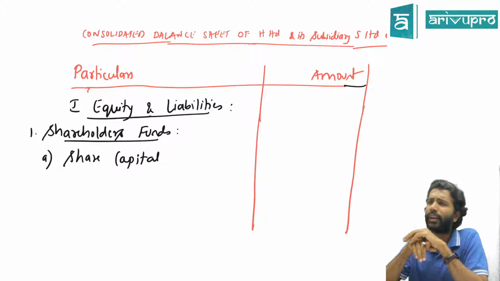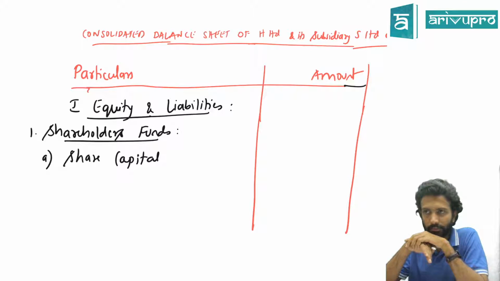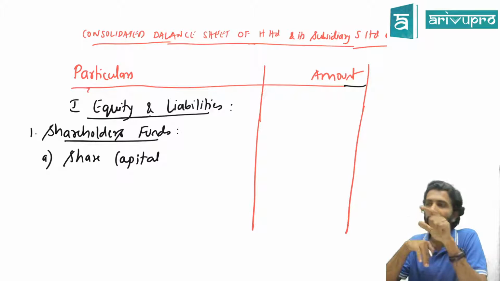So which one do you want to choose? Only H. Why only H? Just curious. Just listen to him. Any particular reason, or just gut feel? Perfect. You can't show share capital of S because H made an investment in S. For H, it is an investment.